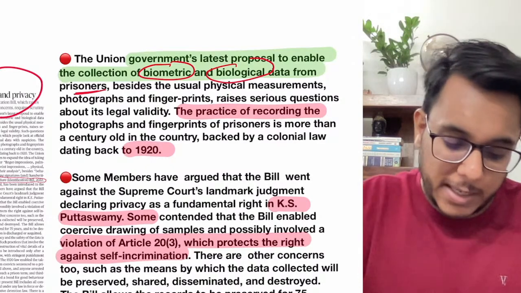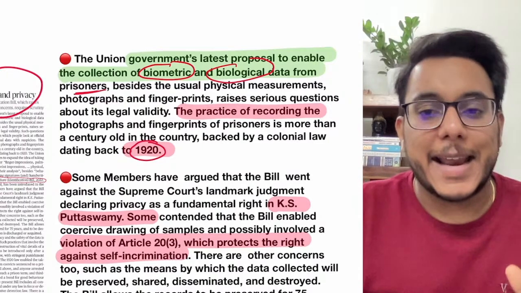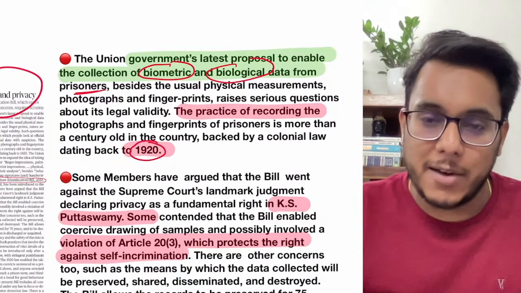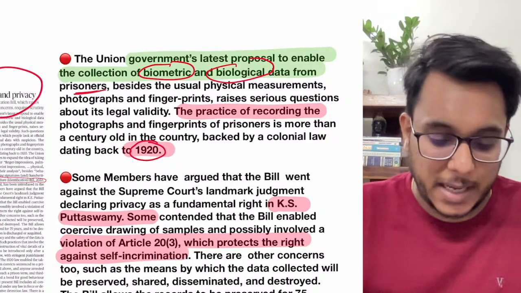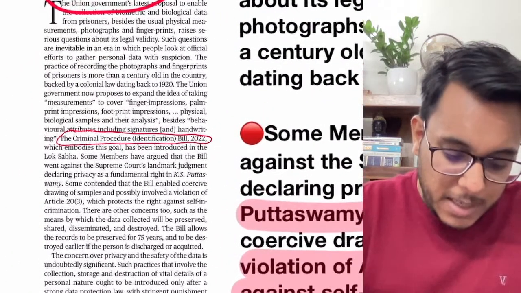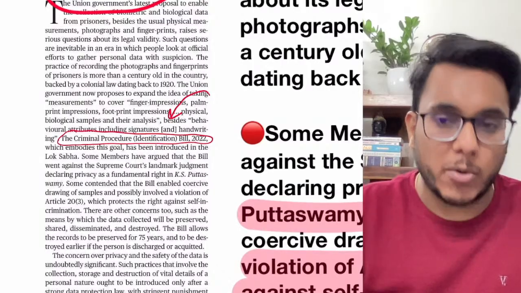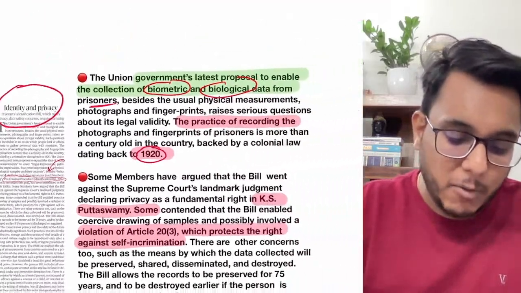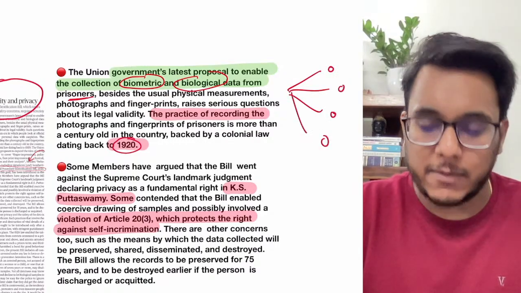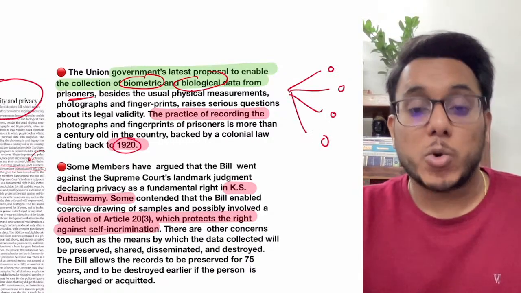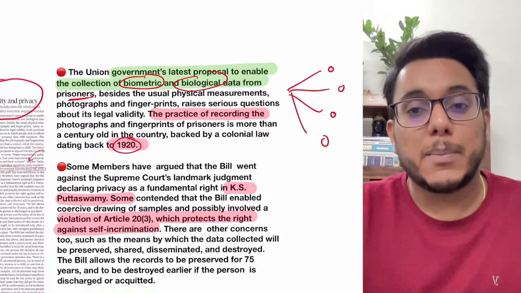Since 1920, there has been a law under which the footprints and fingerprints of prisoners can be taken. But now, with this Criminal Procedure Identification Bill 2022 that has been passed, the government wants to increase the ambit of the measurements that can be taken from a person. Now they want to include the biometric and biological data.